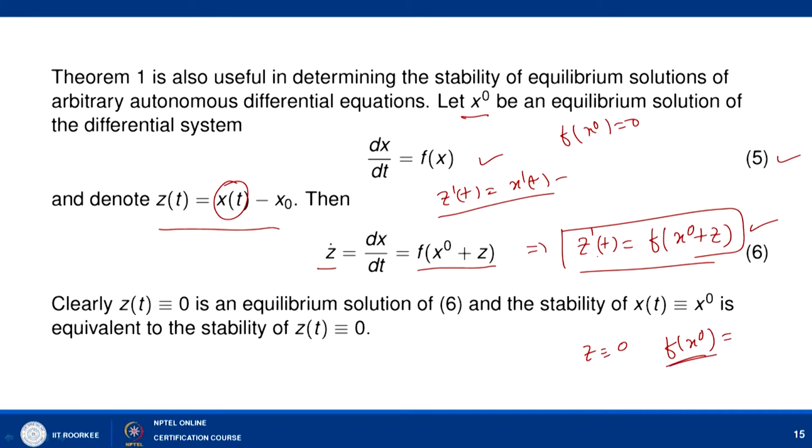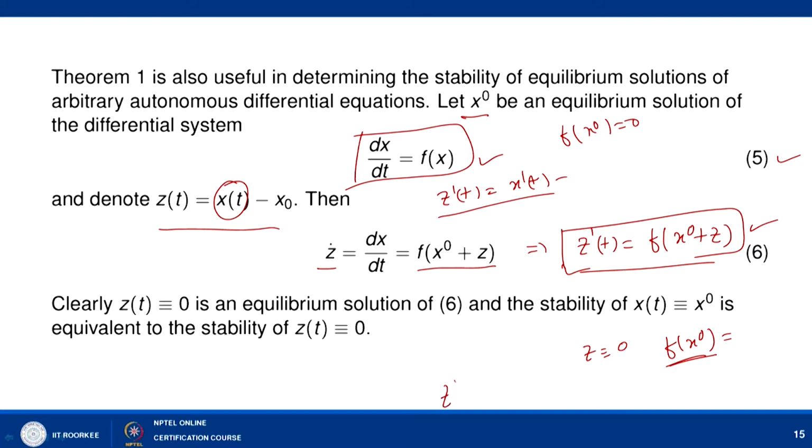So, it means that we are able to convert a problem where we have a non-zero equilibrium solution to a problem where 0 is an equilibrium solution here. So, this is now converted into z dash t equal to f of x naught plus z. Now, we can say that this can be converted into a form which we have discussed earlier.